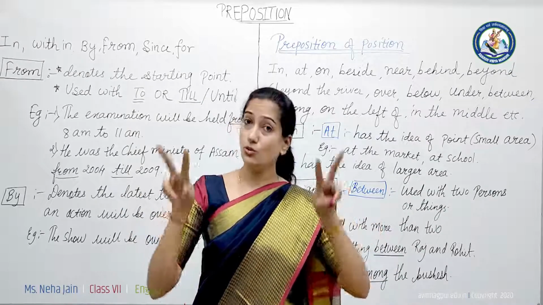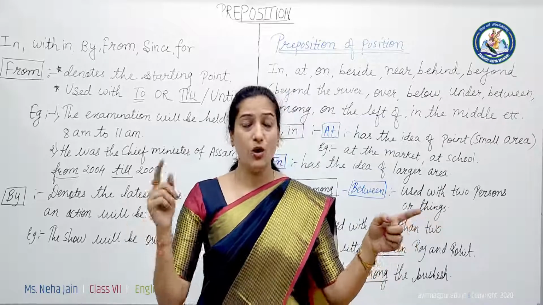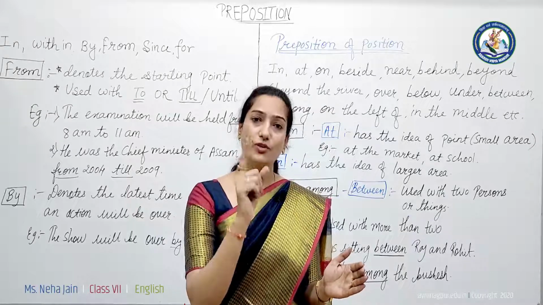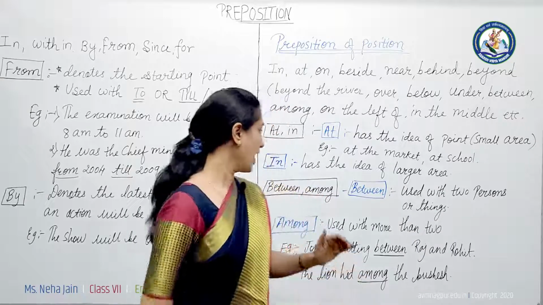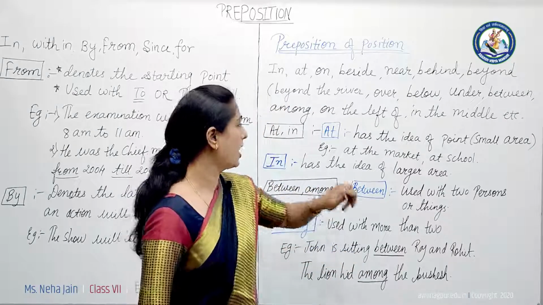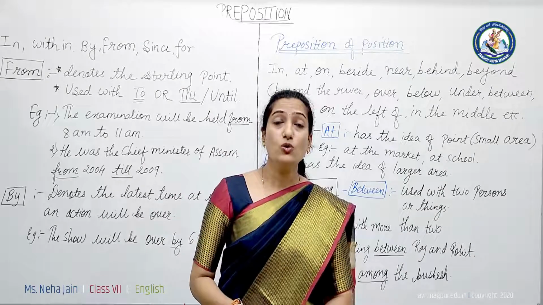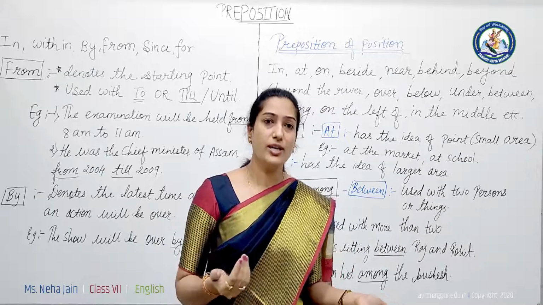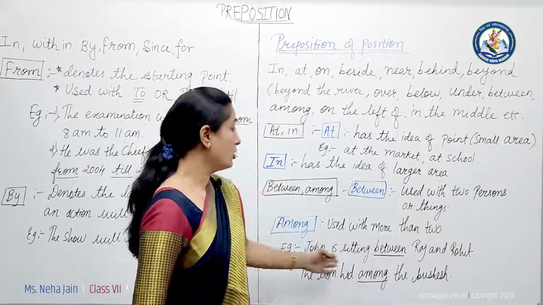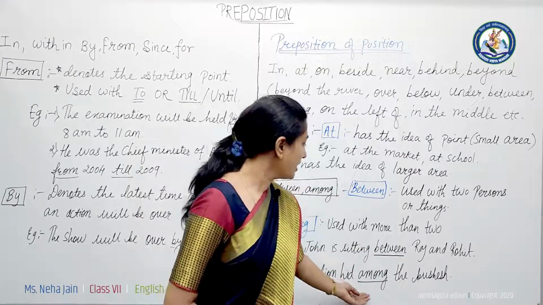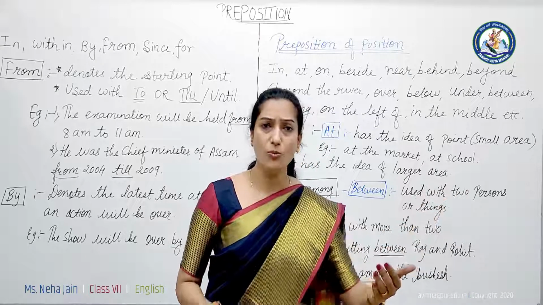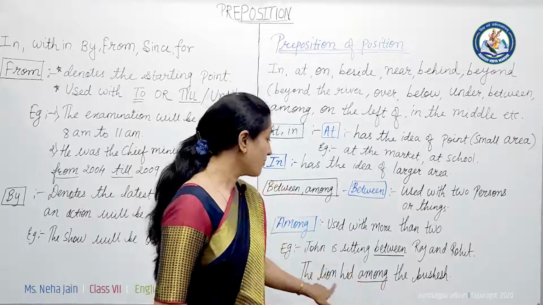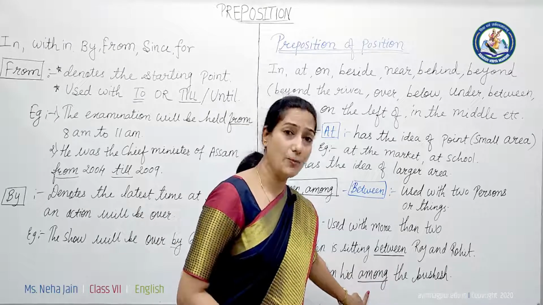He is sitting between two persons, between Raj and Rohit. So we are talking about two persons, at that time we will use between. Now have the example of among. Among we use when we talk about more than two people. The example is: the lion hid among the bushes. Now there are so many bushes, so we have to use preposition among here.